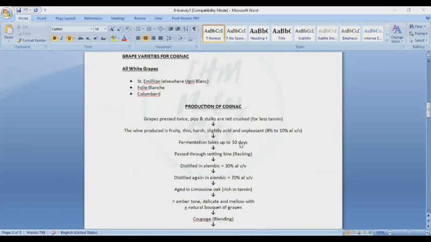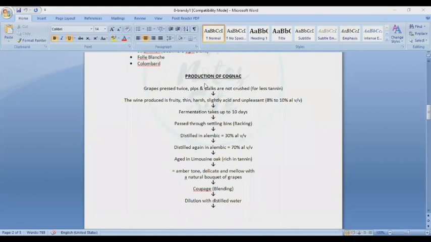Production of cognac. The grapes are pressed whole, and the pips and stalks are not crushed, for less tannin. The wine is produced first, similar to normal wine production. The wine produced is fruity, then hard, slightly acid and unpleasant, at 8% to 10% alcohol by volume. Fermentation takes up to 10 days.